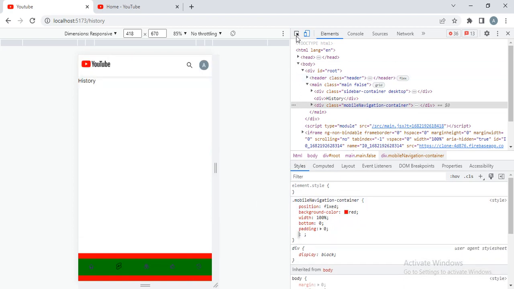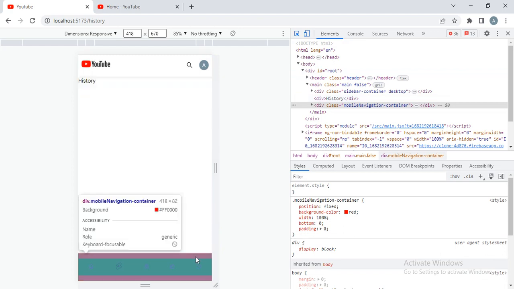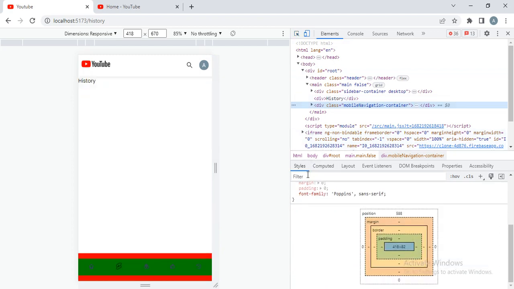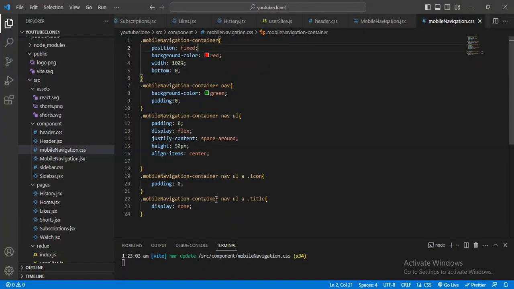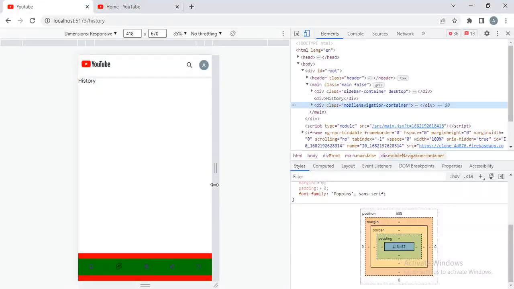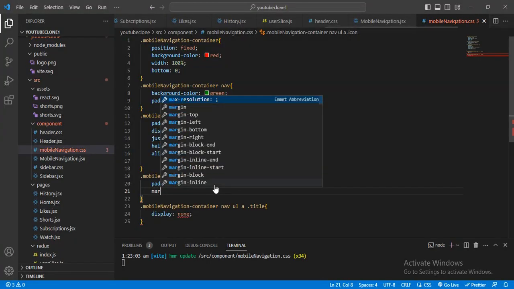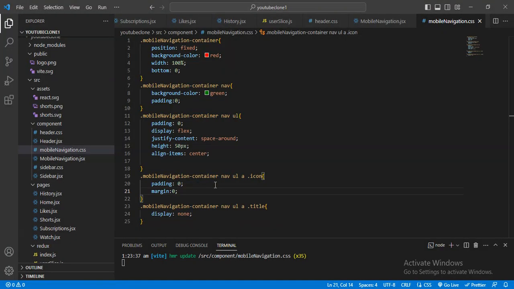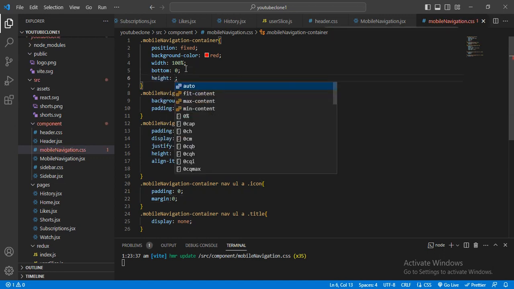Why is this happening? Margin will be 0. Here the height will be 40 pixel.